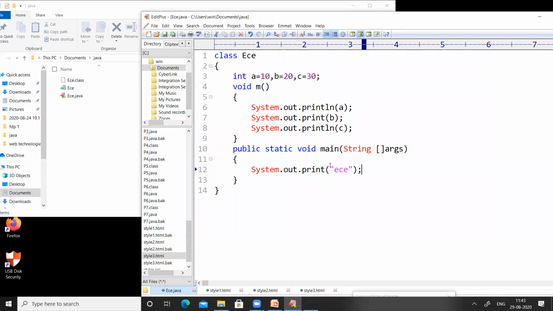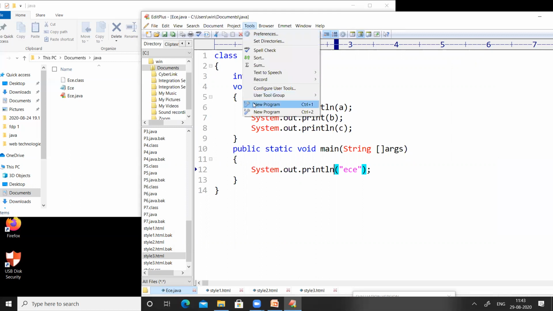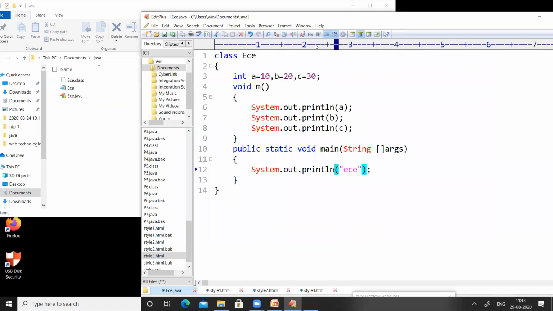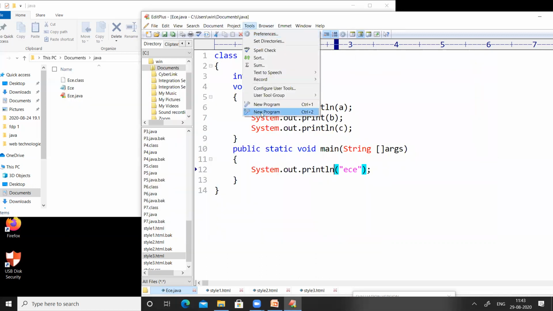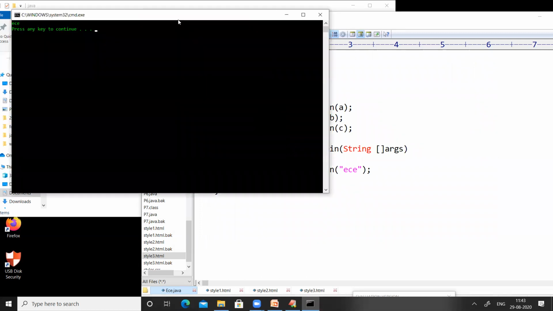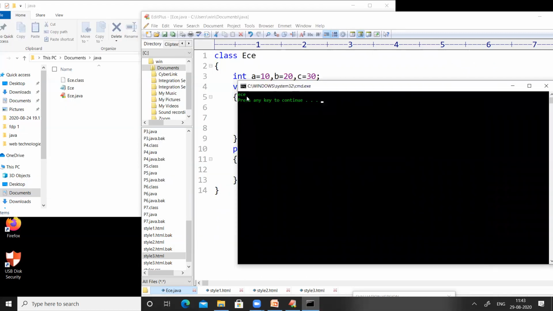So if you want to understand better, just use println. As I said earlier, if you use print, it will print the output in the same line. If you use println, it will print the output in a separate line. So you can see here, ECE has been printed on the output screen.